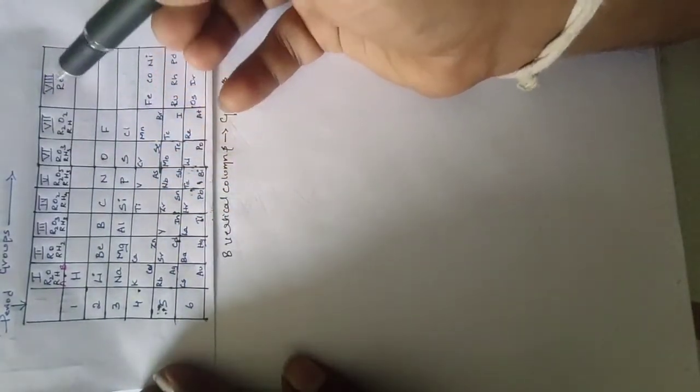You see, 1, 2, 3, 4, 5, 6, 7, 8. These are all the groups, and these are all the periods.